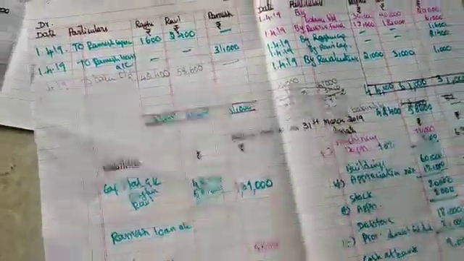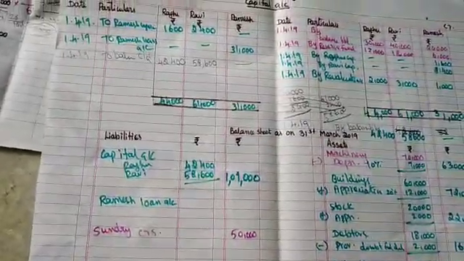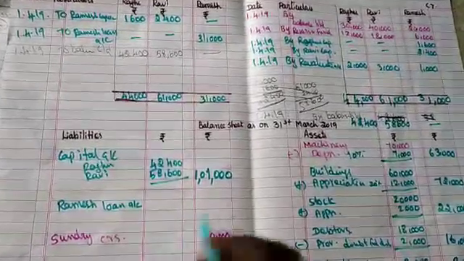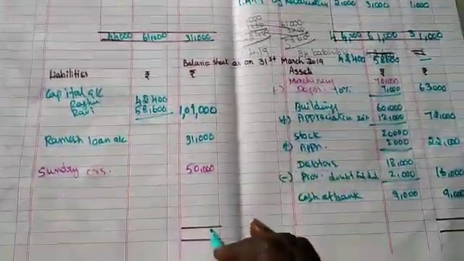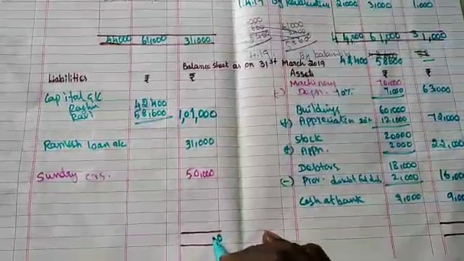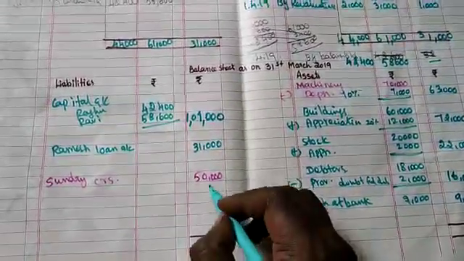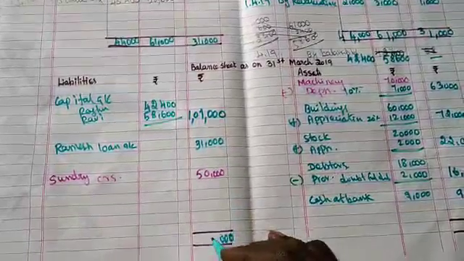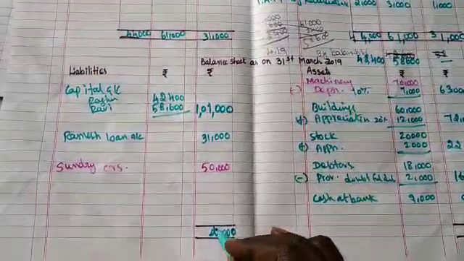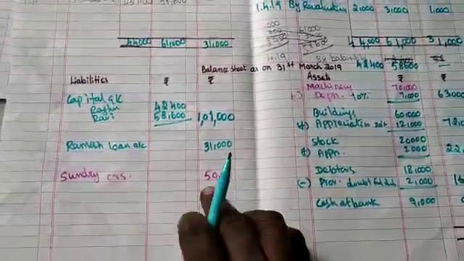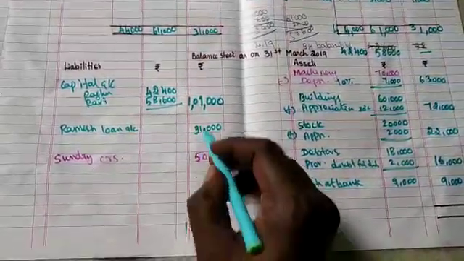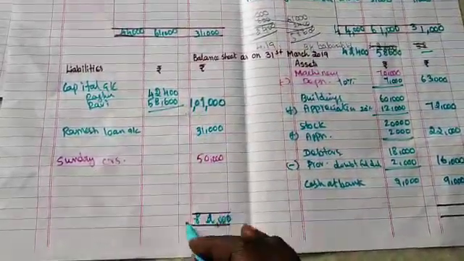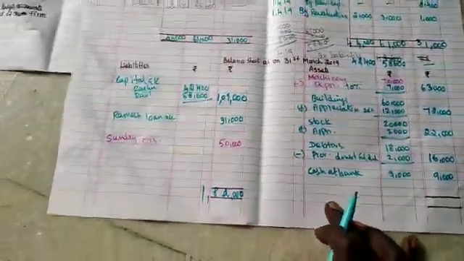If the amount is given, it will be reduced from cash. It is not given to him, so it is recorded here 31,000. Now we are going to balance it here. 000 recorded. Fourth position 1 plus 1 is 2. Fifth position 5 plus 3 is 8. 8 is placed here. Sixth position only 1. So 1,82,000 we got in the liabilities column.